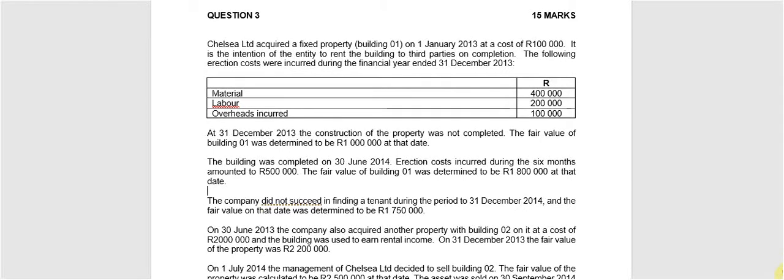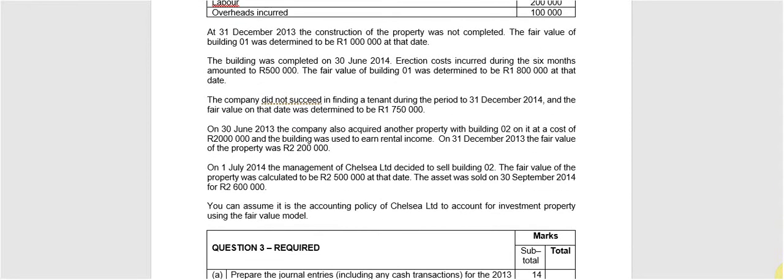On 30 June 2013, the company acquired another building called Building 002 at a cost of 2 million Rand, and the building is used to earn rental income. On 31st December 2013, the fair value of the property was 2.2 million. On 1 July 2014, the management of Chelsea decided to sell the building 02. The fair value of the property was calculated to be 2.5 million. The asset was sold on 30 September for 2.6 million.